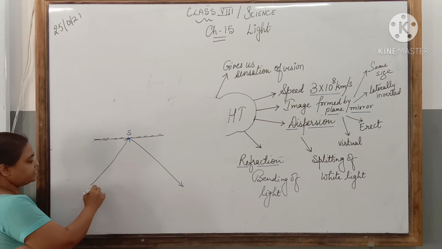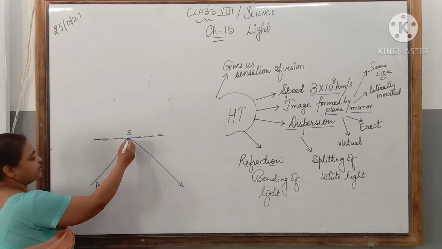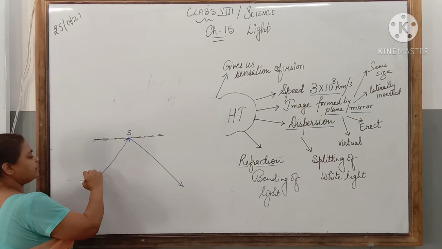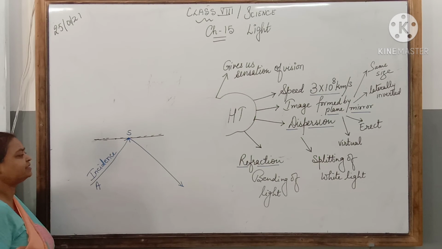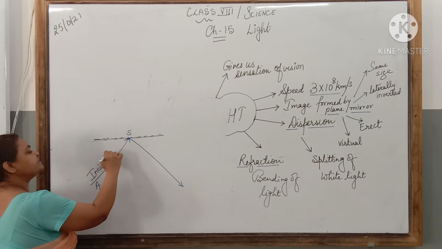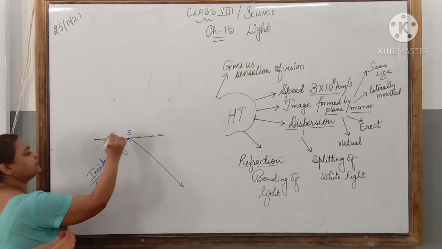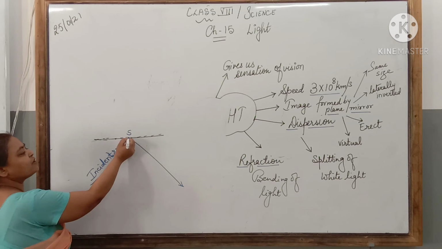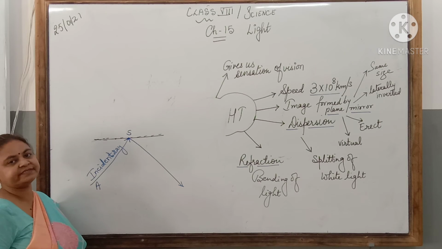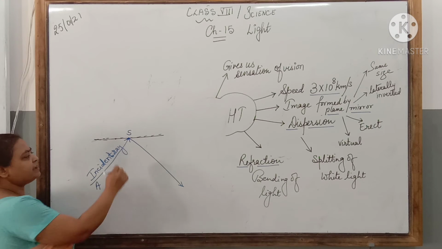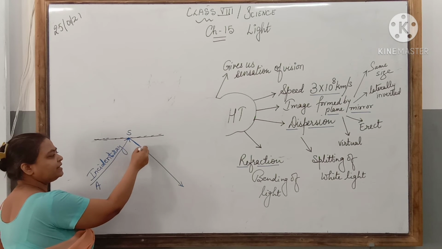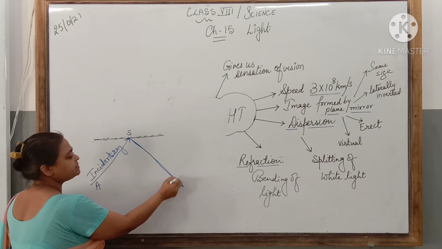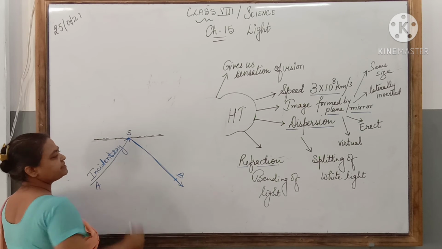So suppose this is ray AS. This is called the incident ray, the ray of light which falls on the mirror. Okay, and this S is called the point of incidence. This light ray, when it falls on this point of incidence, is reflected back, and say this is ray SB.